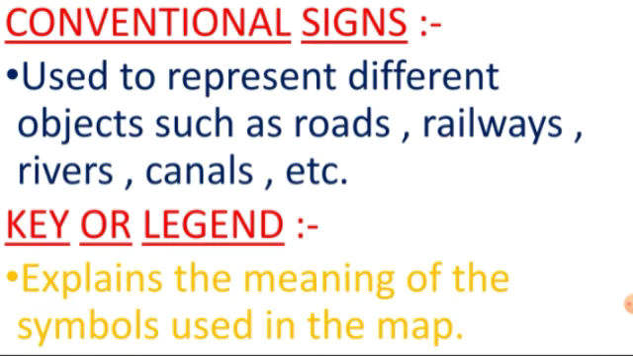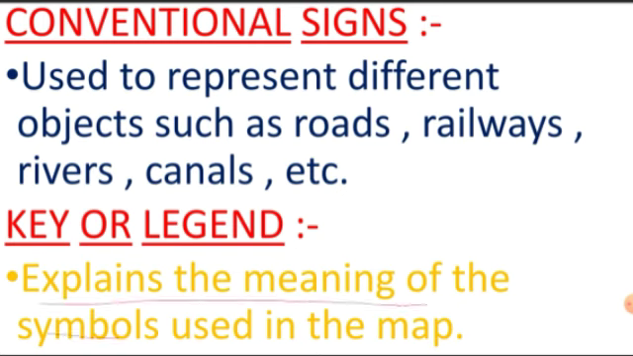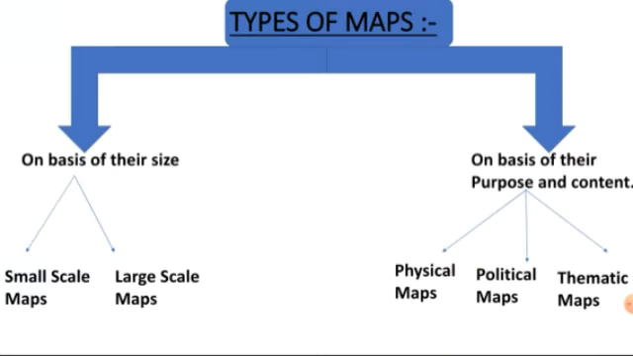Now, key or legend. What is key or legend? Key or legend explains the meaning of the symbols used in the map. The symbols that are used in topographical maps are given in the key or legend. So, we will mostly study key or legend.